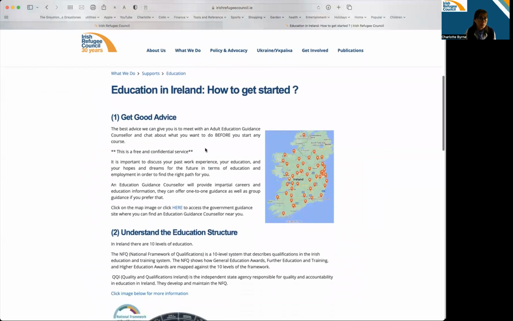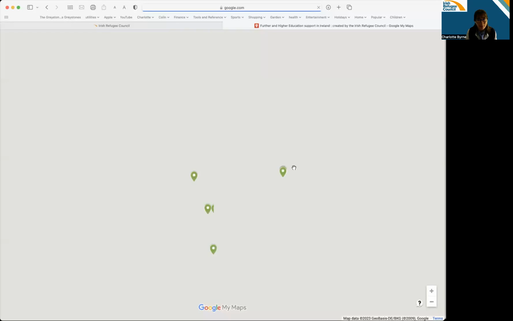And how do you get good advice? Well, you go and meet an adult education guidance counsellor and you chat about what it is you want to do before you start a course. Because so often I meet people who have started on the wrong course. That's not really what they wanted to do. So be sure you start in the right place. You can find an education guidance counsellor by clicking on this map.